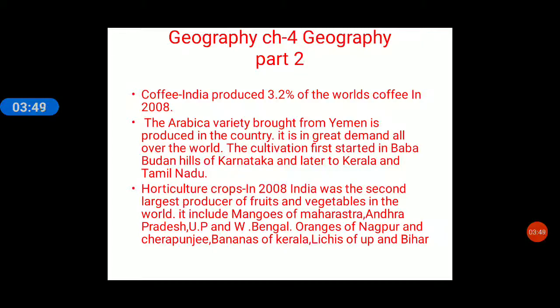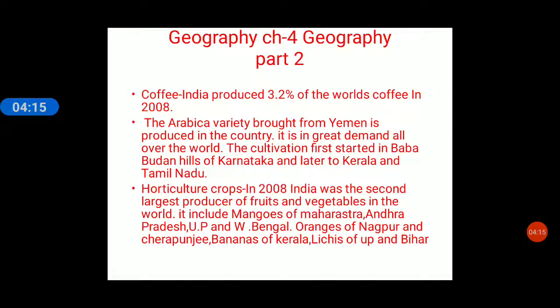If you talk about different fruits, what are these? It includes mangoes of Maharashtra. We get these fruits in particular states, and those are their specialities. Suppose we talk about Alphonso. They are important varieties of mango produced in Maharashtra. So, mangoes of Maharashtra, Andhra Pradesh, Uttar Pradesh and West Bengal.